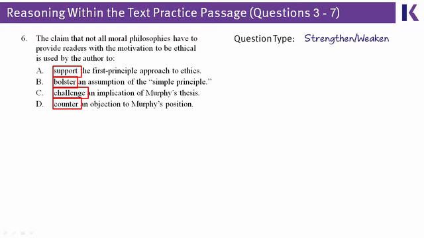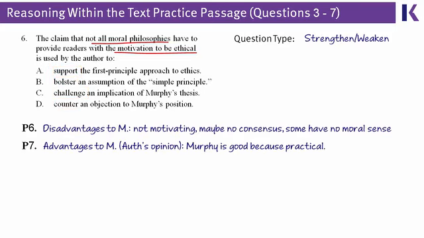And so the question stem here gives us a claim, specifically the claim that, hey, these moral philosophies, they don't have to give us the motivation to be ethical. And the nice thing about this, similar to the last question, is once you can identify this as a strength and weaken question, our outline helps us know where to go. Yes, the entire passage is about supporting or challenging Murphy or the simple principle theories, but for the most part, those arguments for and against Murphy are in paragraph 6 and paragraph 7.